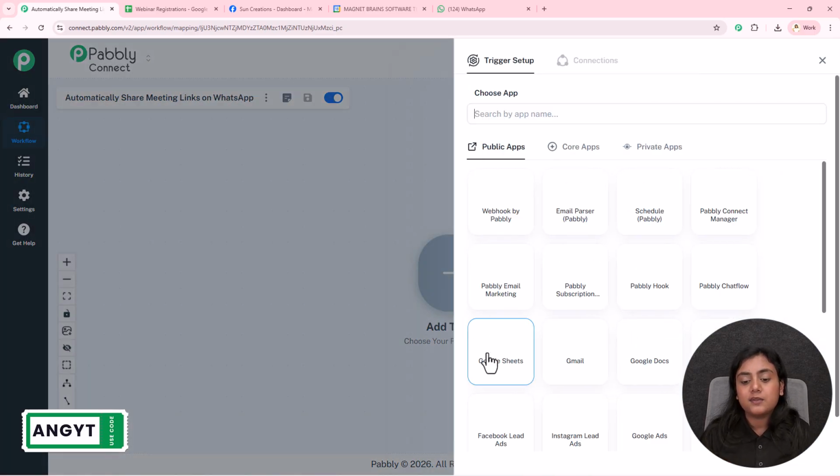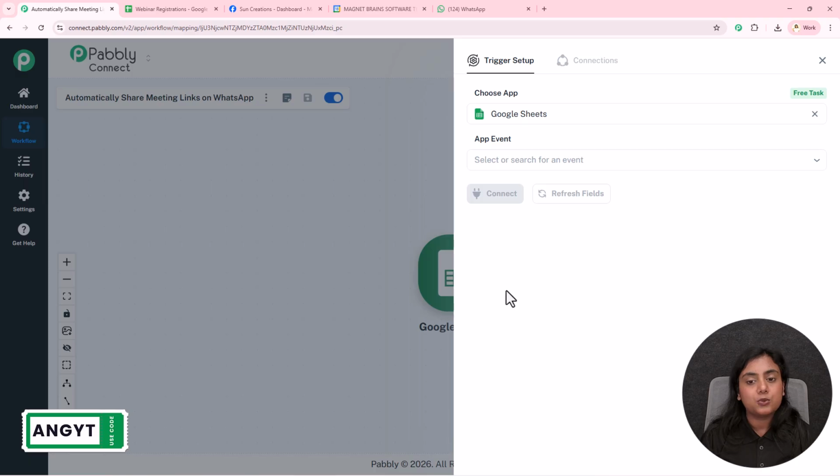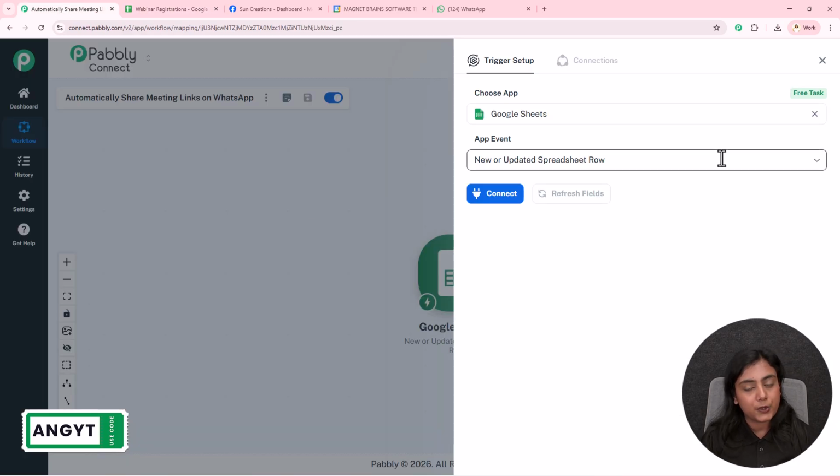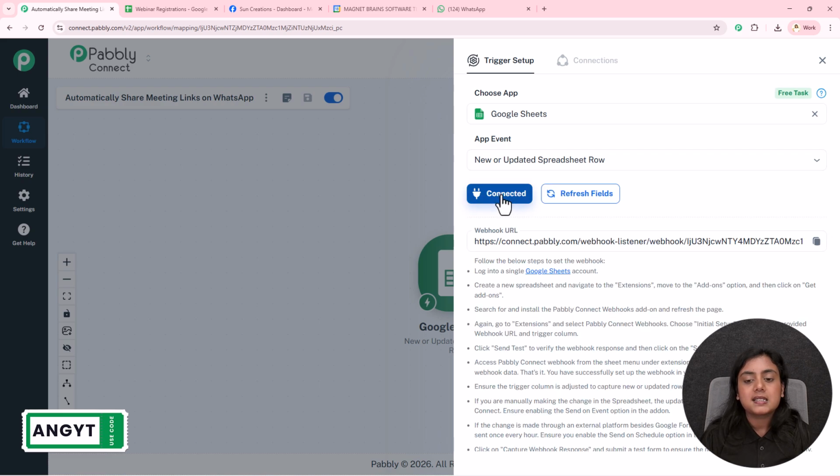We'll set up a trigger in which for the trigger application, I will select Google Sheets, and the event is going to be new or updated spreadsheet row. As soon as I add the new participant details in my Google Sheets, I want this trigger to capture the response of that. Okay, I'm going to click on this connect button to create the connection between Google Sheets and Pabbly Connect.